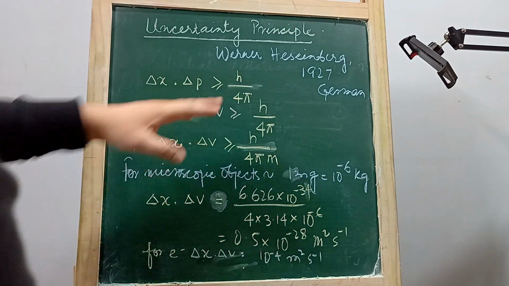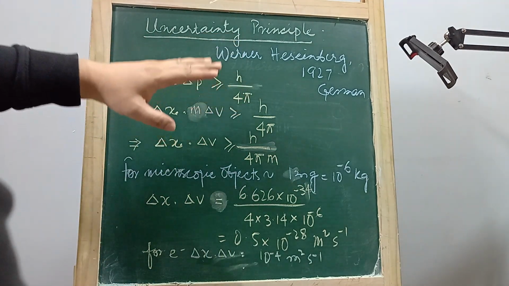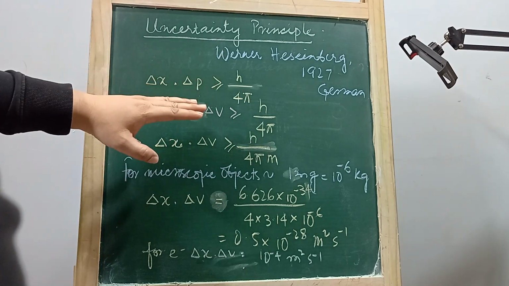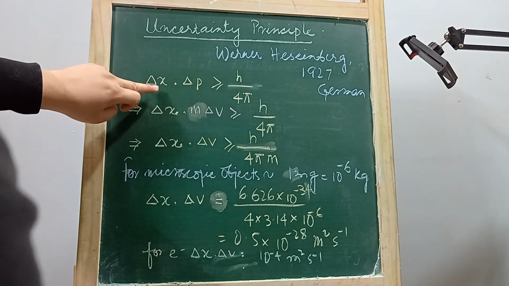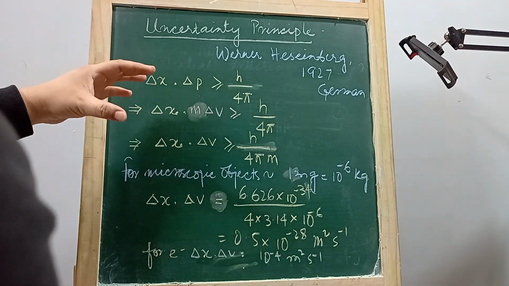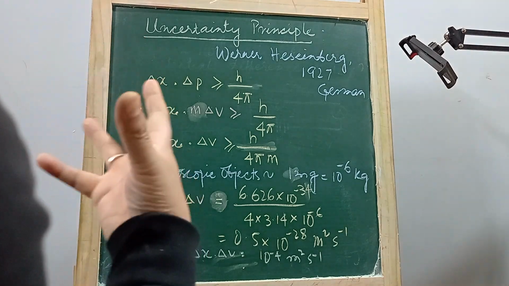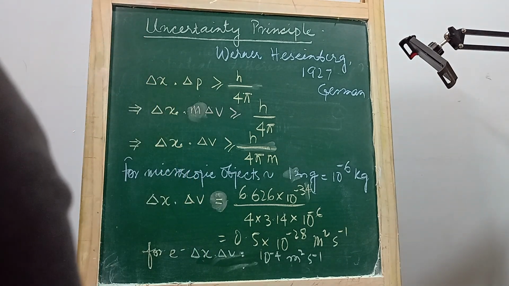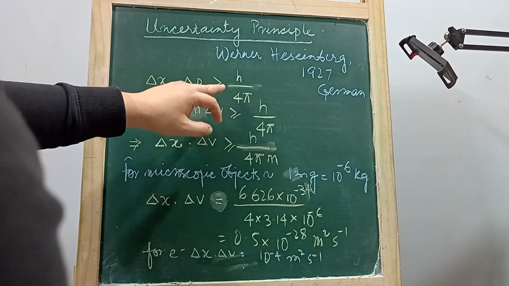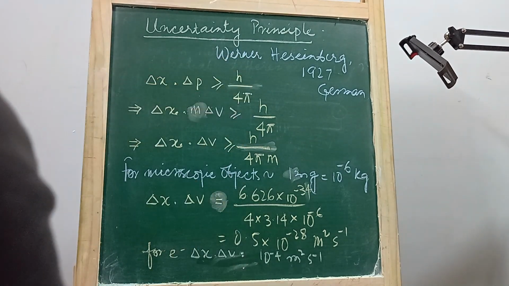Mathematically, it's represented like this. This represents Heisenberg's uncertainty principle. This delta x represents the uncertainty in position. Delta p represents the uncertainty in measuring the momentum. Their product will always be greater than or equal to h by 4 pi, which is a constant.